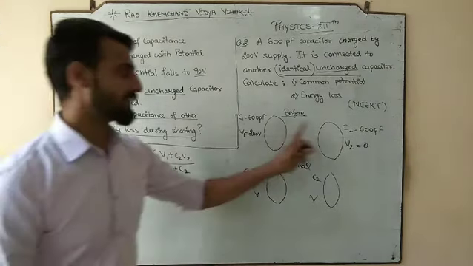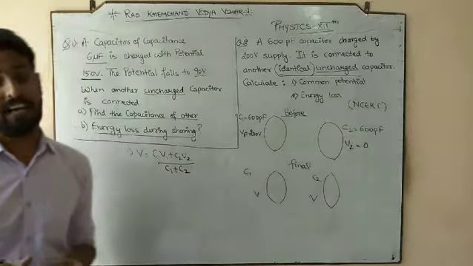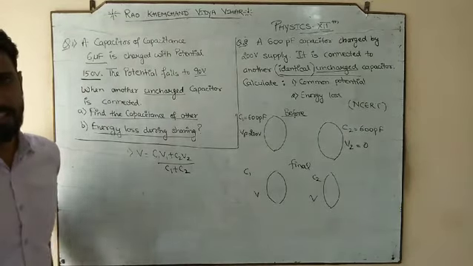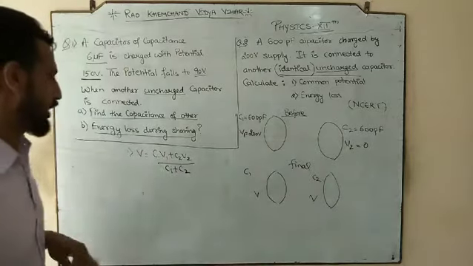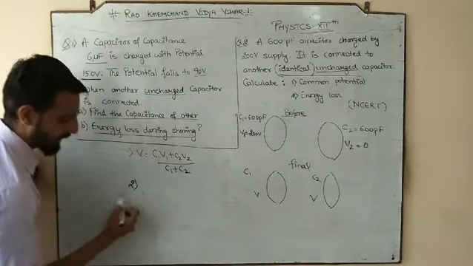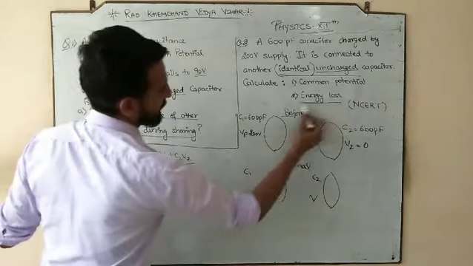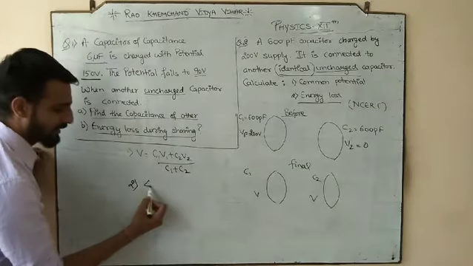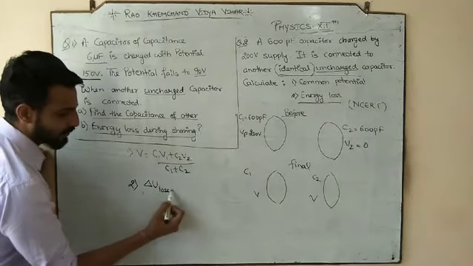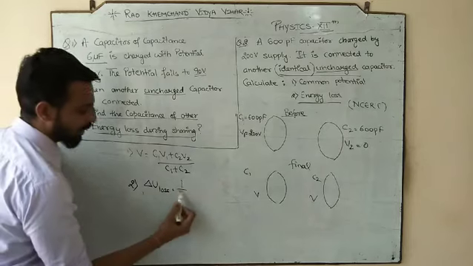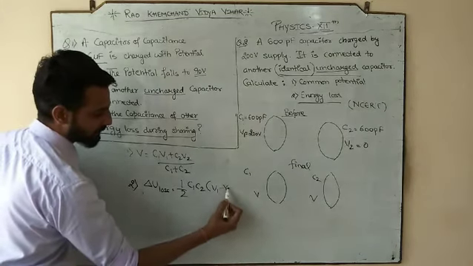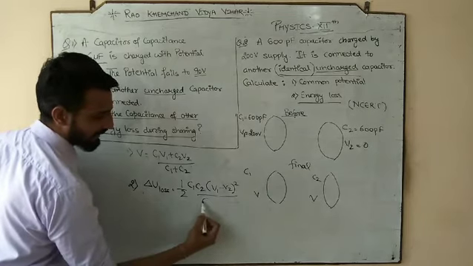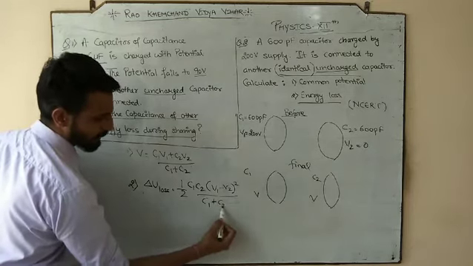But here C1 and C2 are numerically equal because they are identical. He is talking about identical. But the second capacitor is at 0 volt because it is uncharged. The second thing I want to discuss: he is asking for the energy loss. Simple question: for the energy loss, either you go initial minus final, or if you remember the formula, half C1 C2 (V1 minus V2) whole square divided by C1 plus C2.